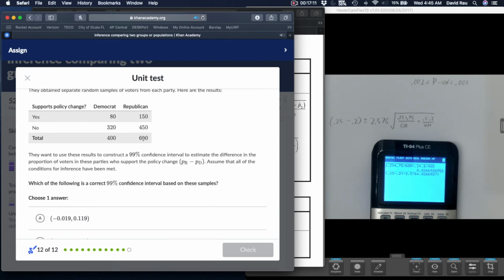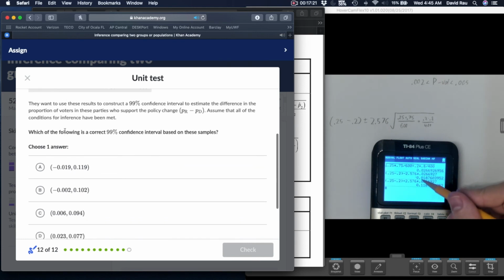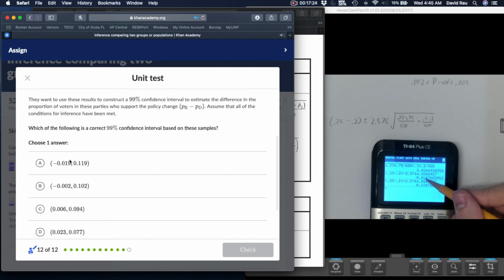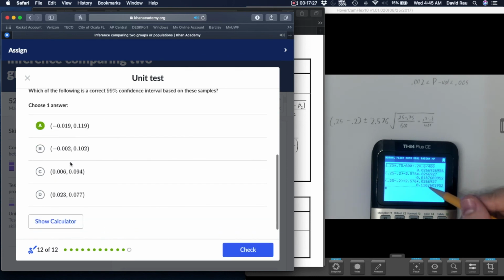So notice I've written it in a very nice way that I can just press answer and get something for the lower bound, and all I have to do is backtrack, copy it, and press plus, and now I have the upper bound. So I'm looking essentially between negative 0.0189, okay, and 0.119. So there was the correct answer.